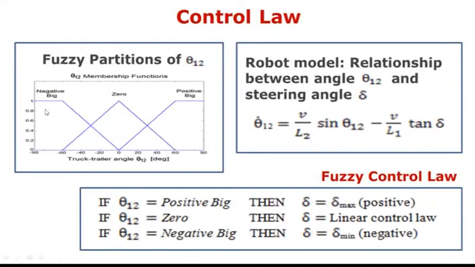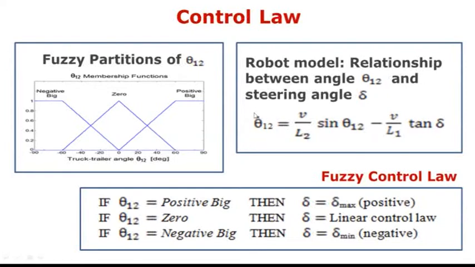Making a similar analysis for negative big, if theta 1,2 has a value of -90 degrees, we want the value of theta 1,2 to move to 0. It has to increase from -90 to 0, so the time derivative of theta 1,2 should be positive.